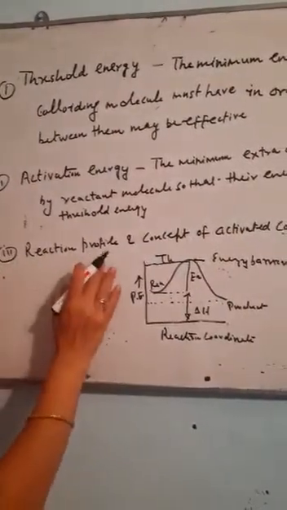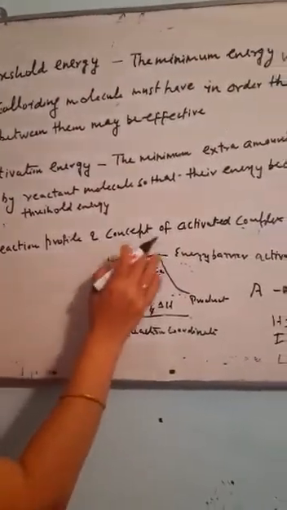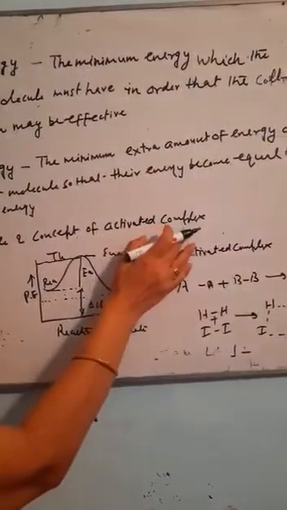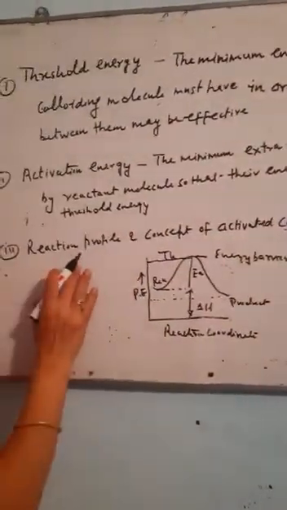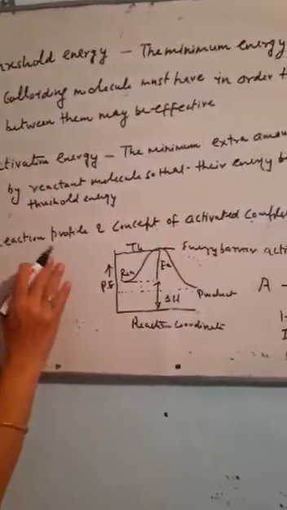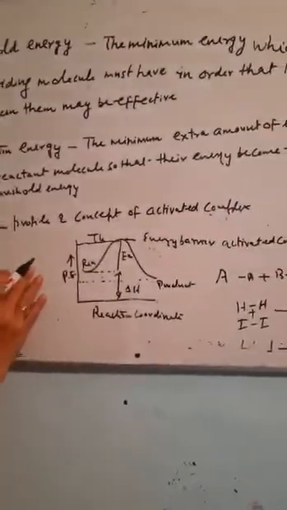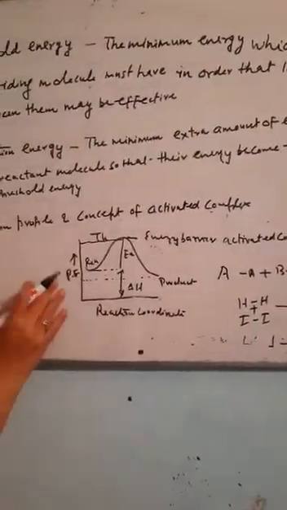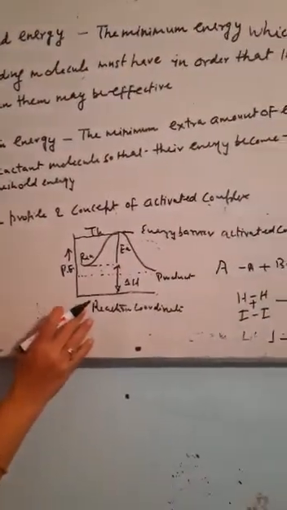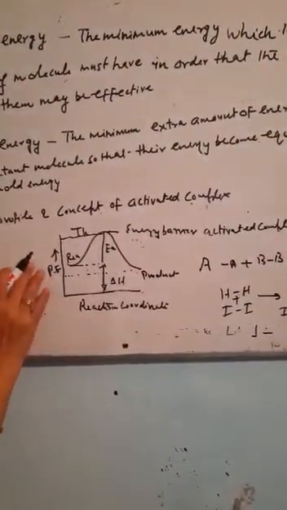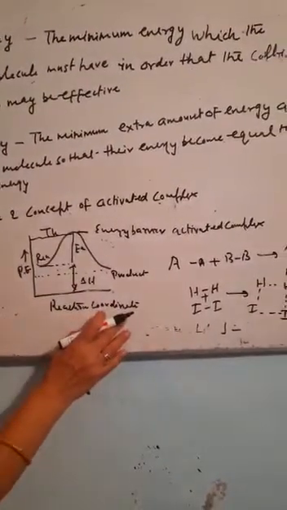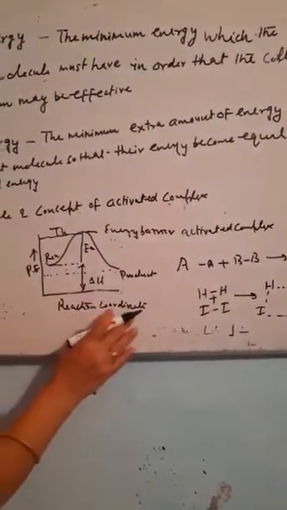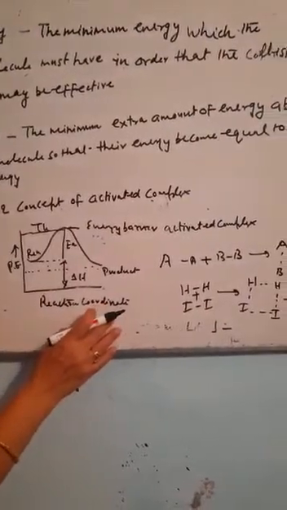Now, there is the reaction profile and the concept of activated complex. Reaction profile is the path followed by reactant molecules to be converted into product. I have explained it just by using a curve. This is a graph between potential energy and reaction coordinate. Reaction coordinate tells the path of reactant molecules.